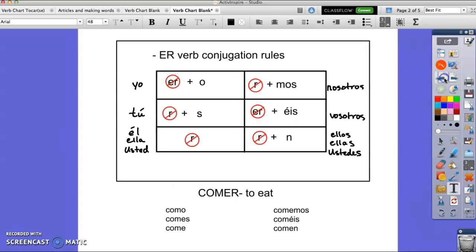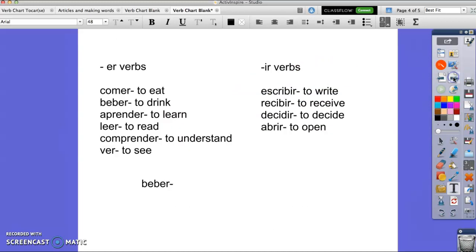So let's go back to the ER rules. So what's the rule for the nosotros? Drop the R, add MOS. Okay, let's see if we can do that. So beber in the nosotros form. What's it going to be? Bebemos. There you go. Let's stretch that out a little bit. Okay, bebemos. Good. Okay, let's do an IR verb. Let's do decidir, to decide. Okay, so decidir. Let's put decidir in the tú form.